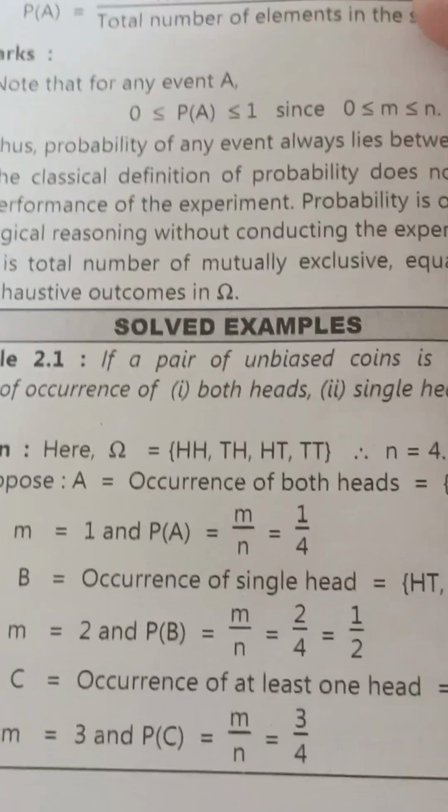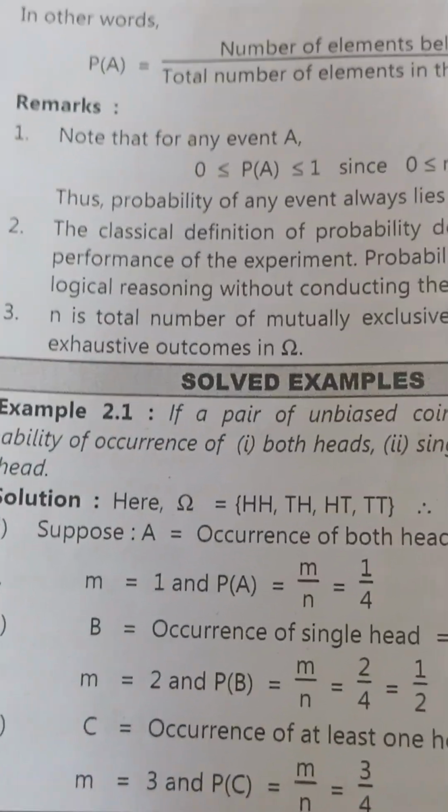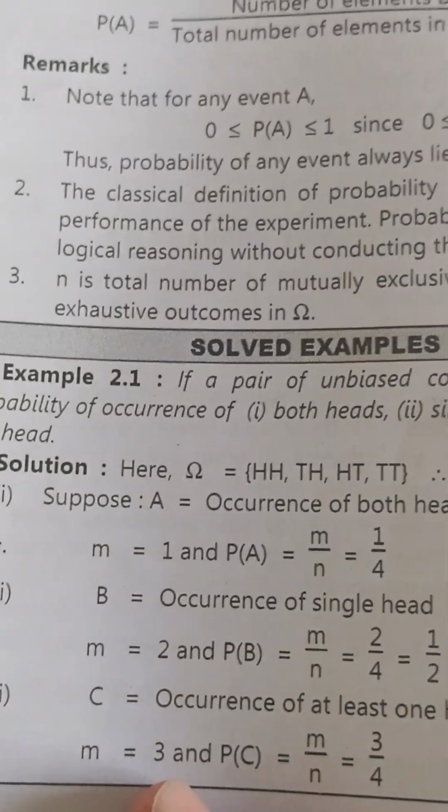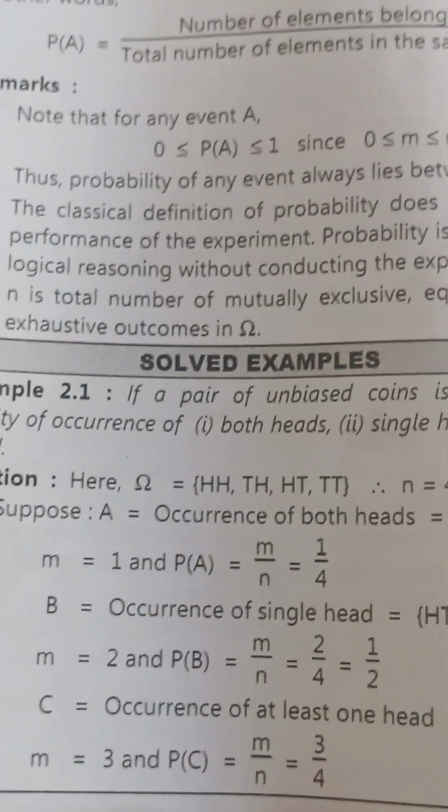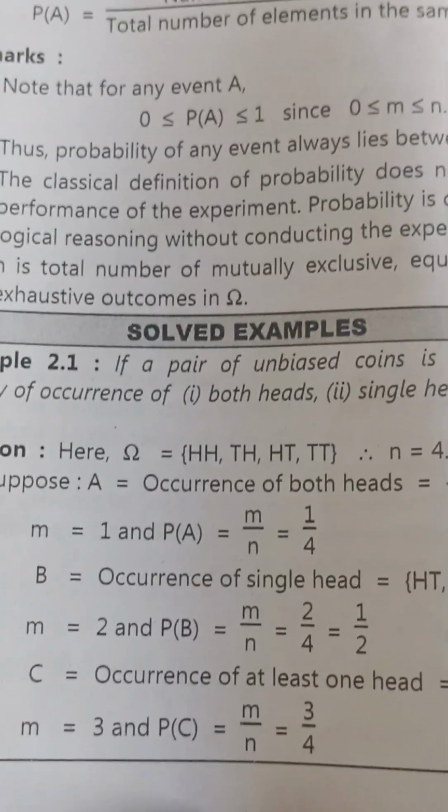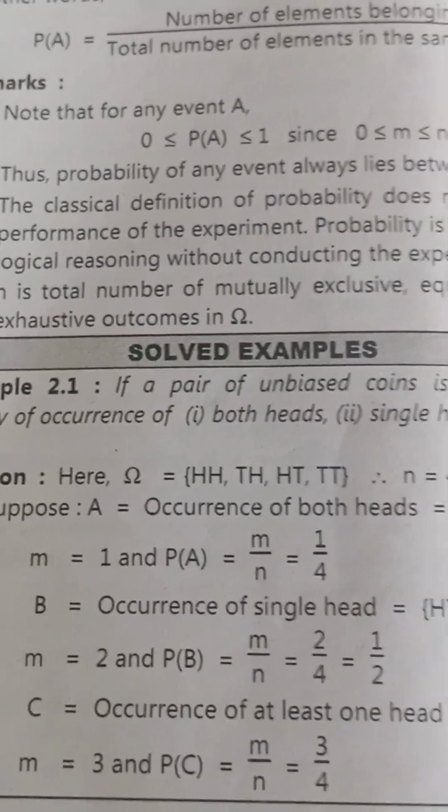There are 3 elements, so m equal to 3, and the probability of at least one head is m by n.